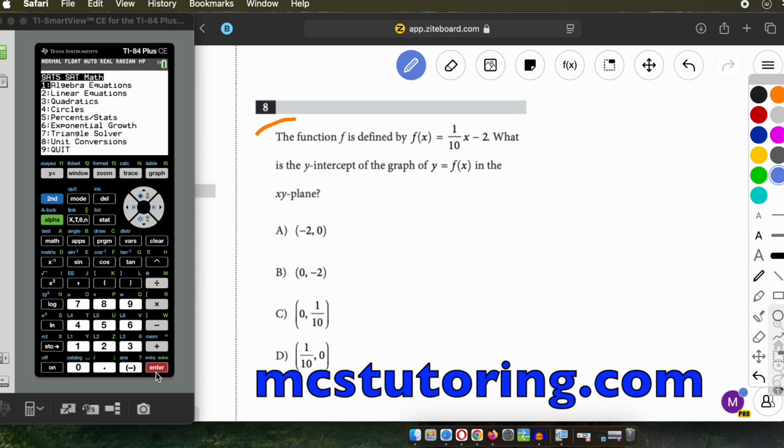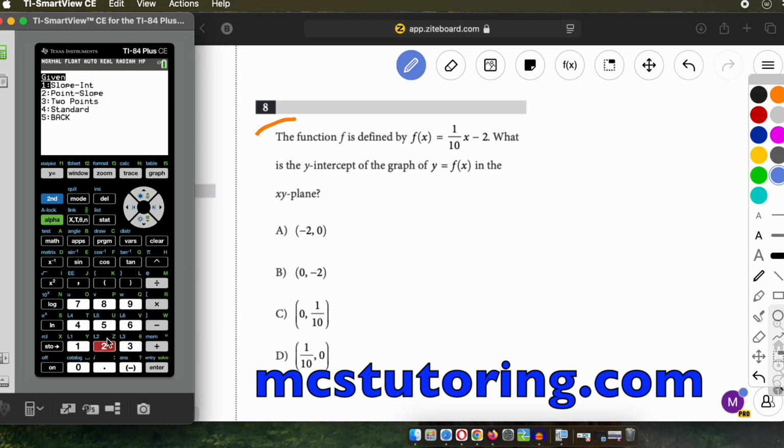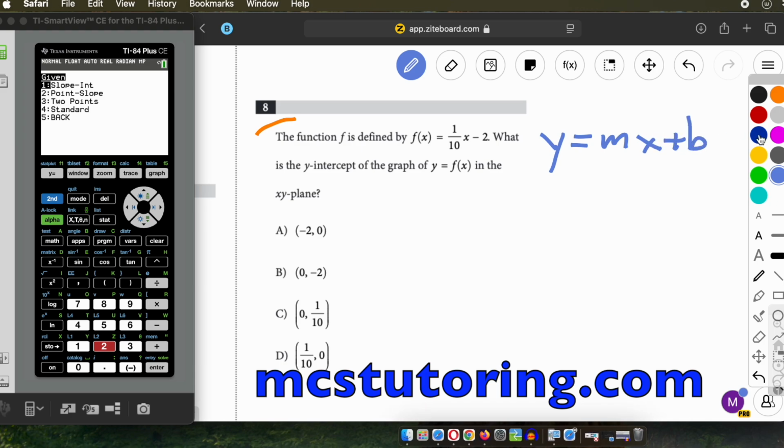The function f is defined by f of x equals 1 over 10 x minus 2. What's the y-intercept of the graph of y equals f of x in the xy plane? So being all fancy, it's a linear equation because it's only to the first power. It's just x, not x squared or anything. So linear equation. And then what are we given? That slope-intercept form. Just so for those unfamiliar, it's y equals mx plus b. That's the form. And I'll highlight things just so you see. The b is going to be the -2. And then the m, the coefficient in front of the x, means the number in front of the x is 1 over 10.